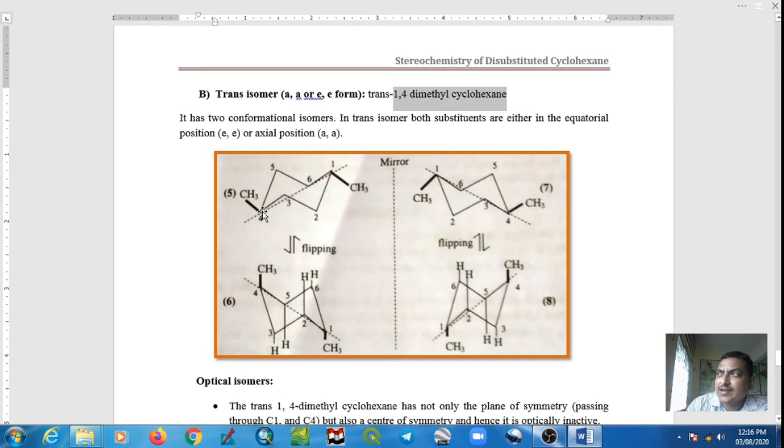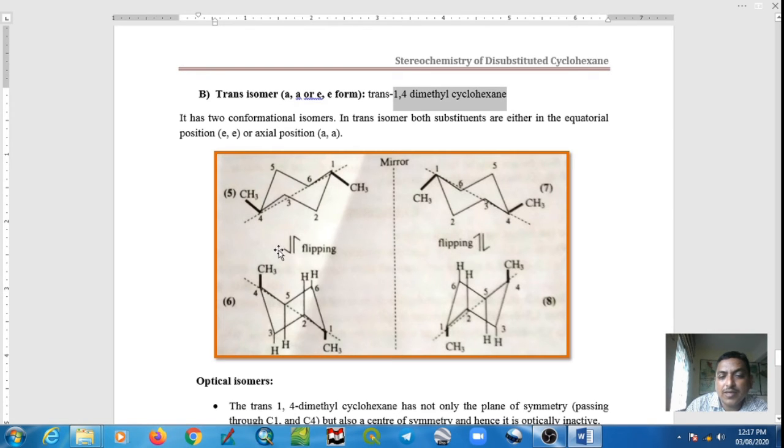Let us talk about its relative stability. We know that a methyl group at equatorial does not show any interaction. That's why here methyl is equatorial, methyl is equatorial. The energy of trans di-equatorial 1,4-dimethyl cyclohexane is 0 kilocalorie per mole.